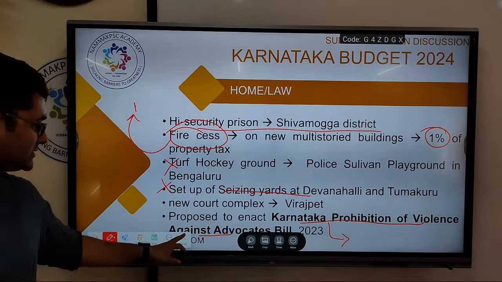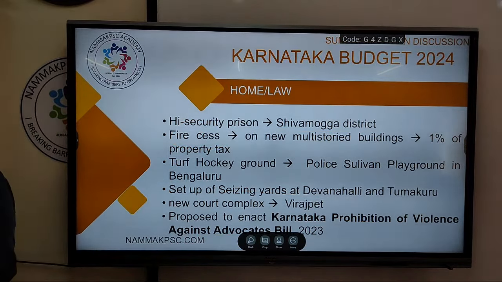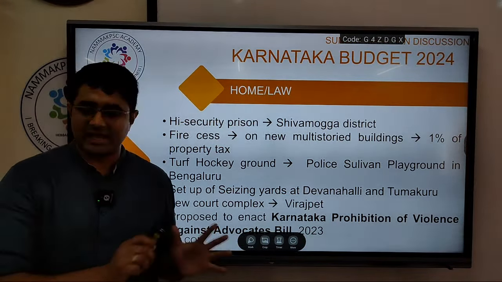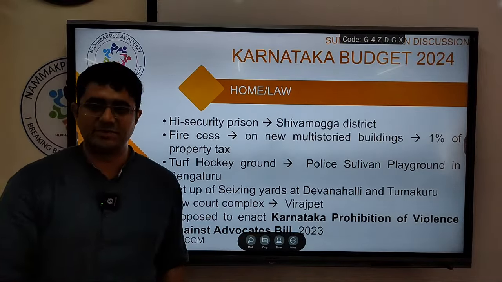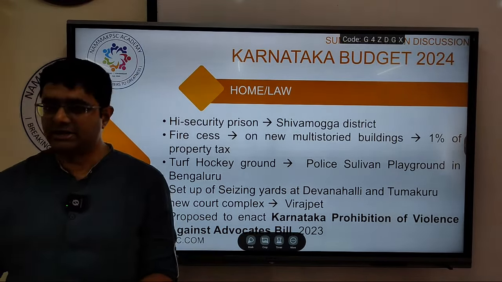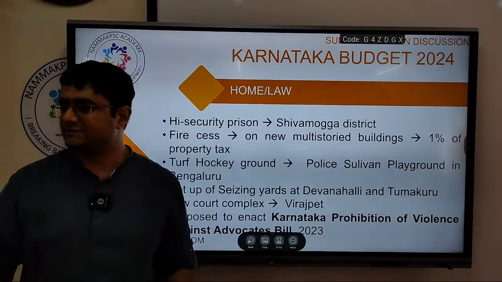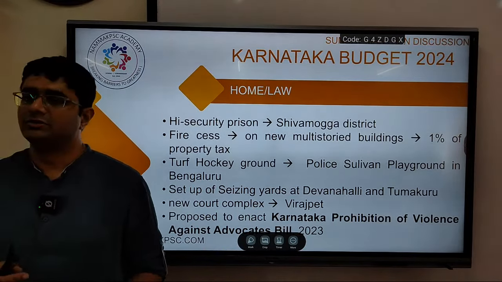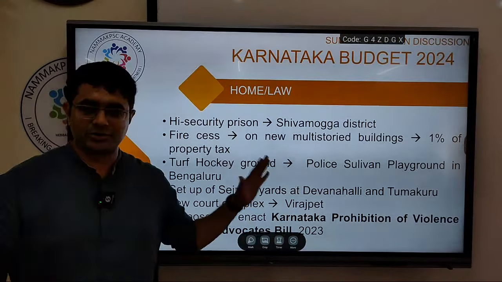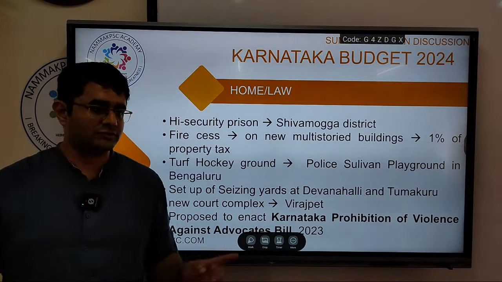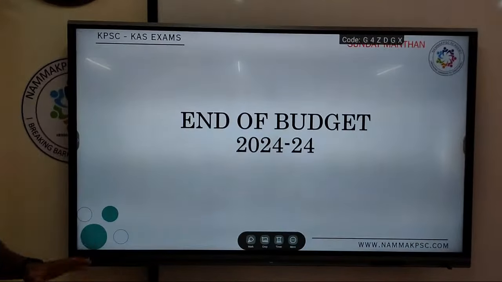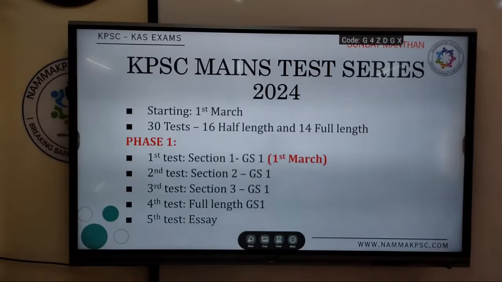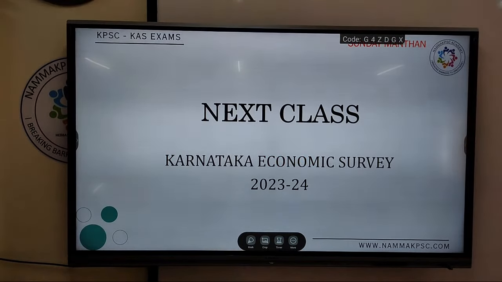So these are the things in the budget. You don't have to read the budget for anything else. Everything has been covered, both from the budget speech and from the budget summary and documents. Plus, a lot of value additions have been done. Just make sure you keep revising the 30-40 pages you might have written. We have reduced the entire budget into about 100 potential questions. Is that okay? So this will be the end of the budget 2024-25. We will continue with the Karnataka Economic Survey.